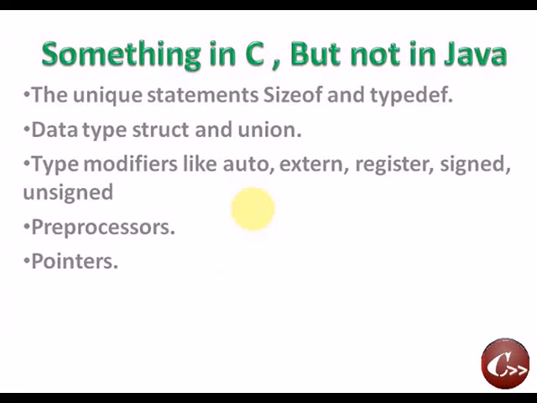The next one is something in C but not in Java. What are they? Statements like sizeof, typedef, struct, union, and modifiers like extern, auto, signed, unsigned, etc. The preprocessors are not supported by Java, and pointers are not supported by Java.